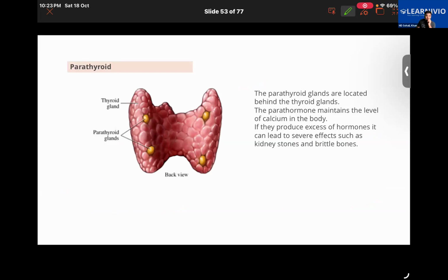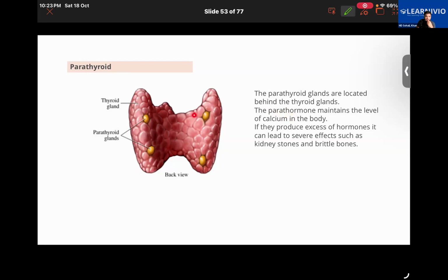After that, we have the parathyroid glands. These glands are located just behind the thyroid glands. Moments ago, we had learned about the thyroid gland, which, when it swells up, leads to a condition called goiter, present in the front of the neck on the sides of the windpipe. Just behind that is the parathyroid gland. They secrete a hormone called parathormone.